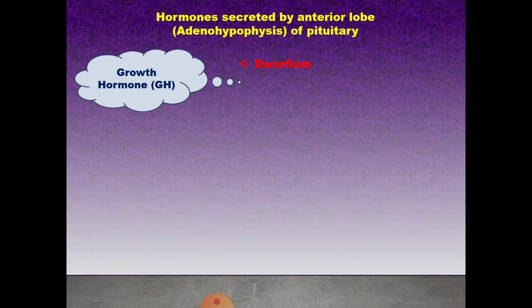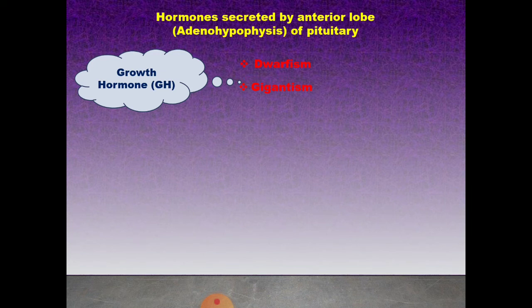If this hormone is not secreted properly, in children the result is dwarfism. The characteristic features are stunted growth, delayed skeletal formation, and mental disability. So the person looks dwarf.